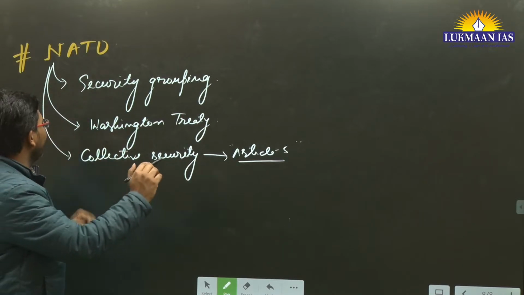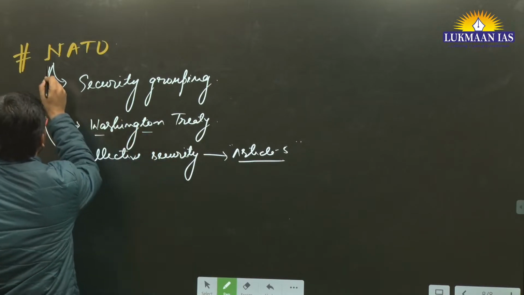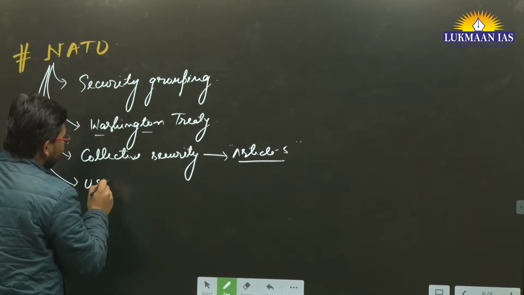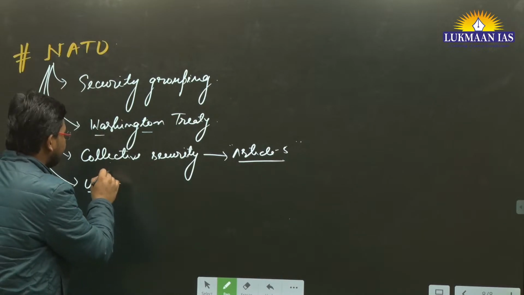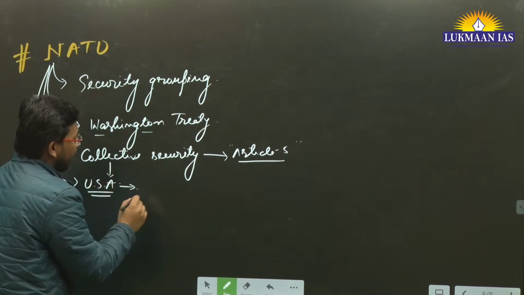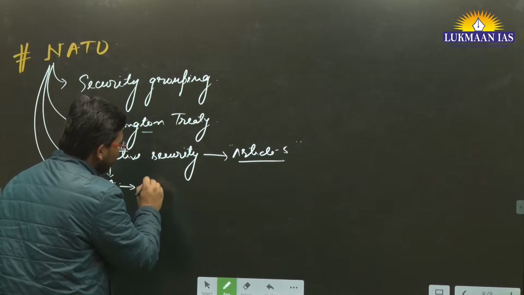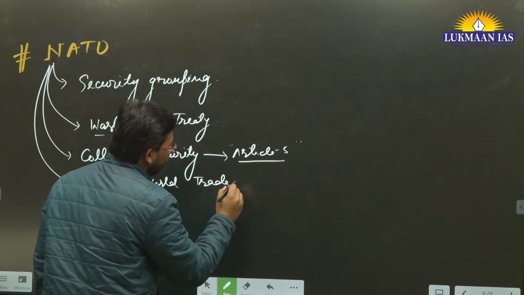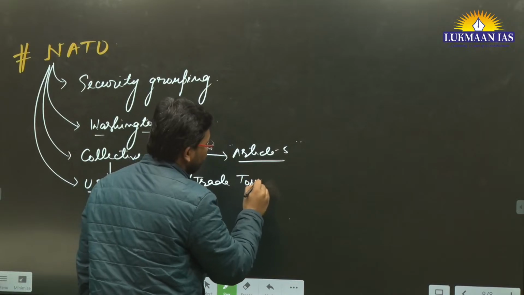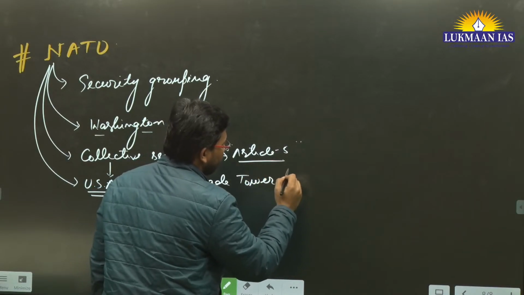This provision of NATO was for the first time used by the United States of America, after the World Trade Tower attack in 2001.